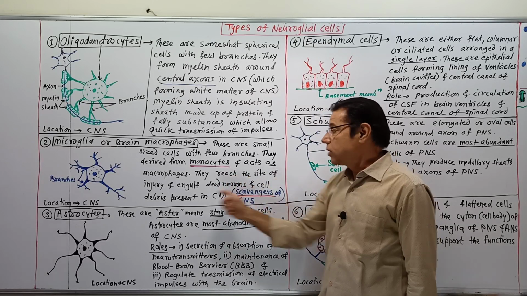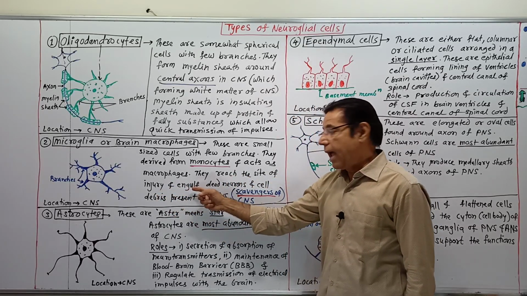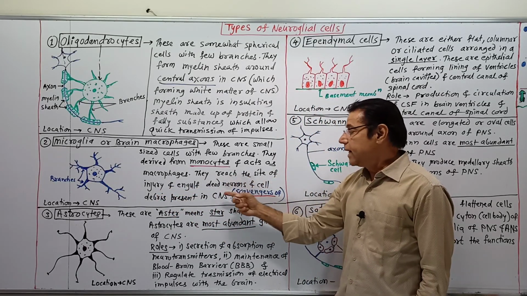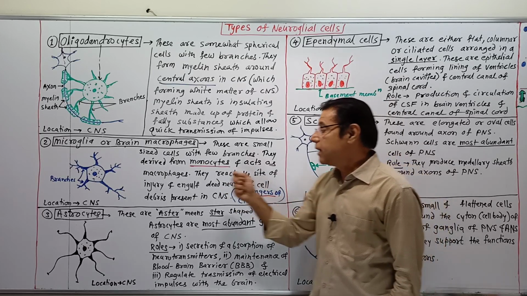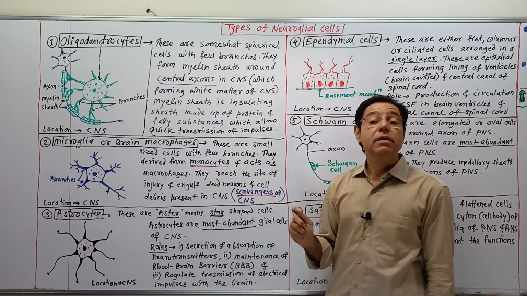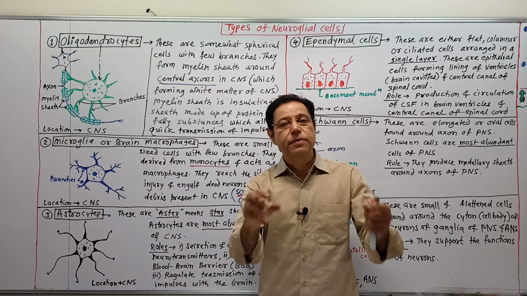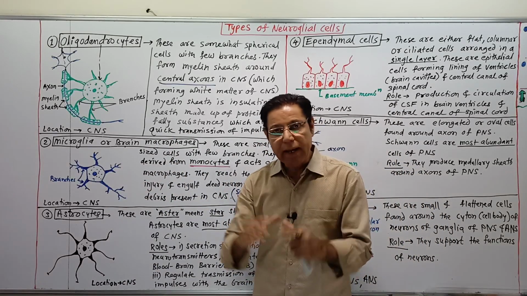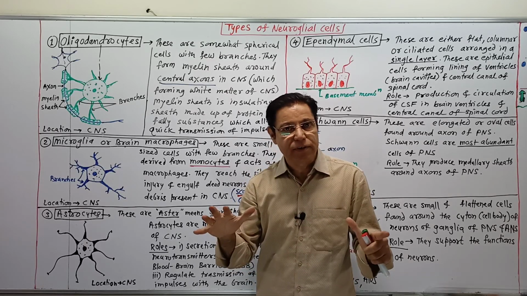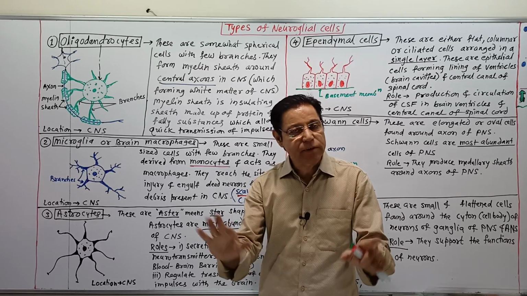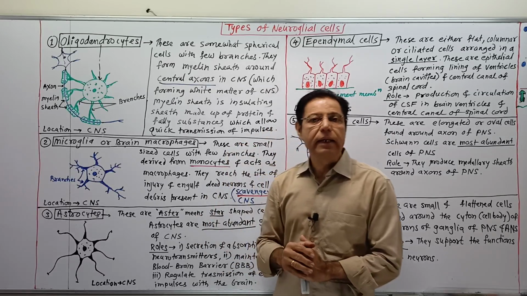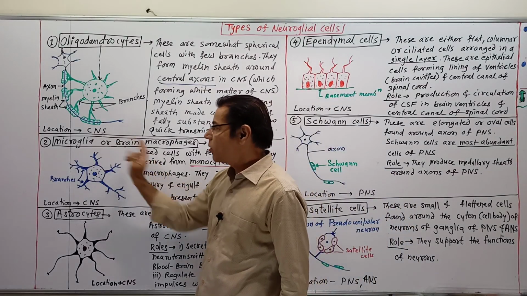They reach the site of the injury and engulf dead neurons and cell debris if present in the CNS. That is why they are the scavengers of the CNS, performing a cleaning function. They clean out any type of cellular debris that develops in the CNS. Okay, this is all about microglia.